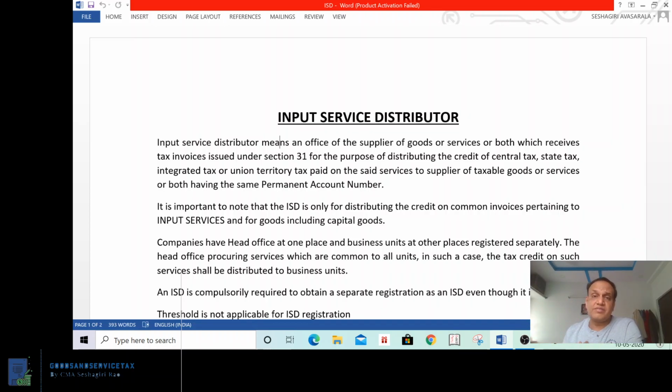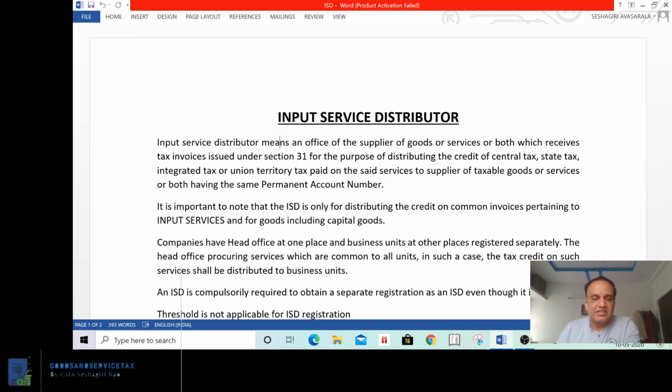They have received services which are common to all units. They have paid for such services. For that, credit is given to the head office only. Such credit is distributed by the head office to the respective business units.